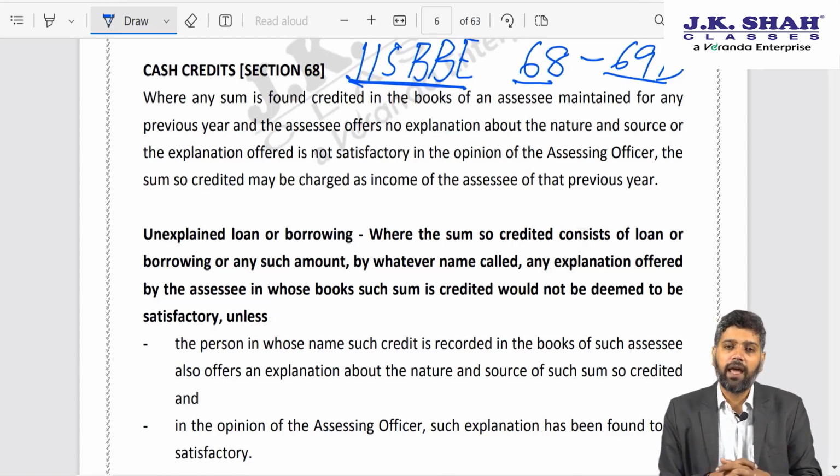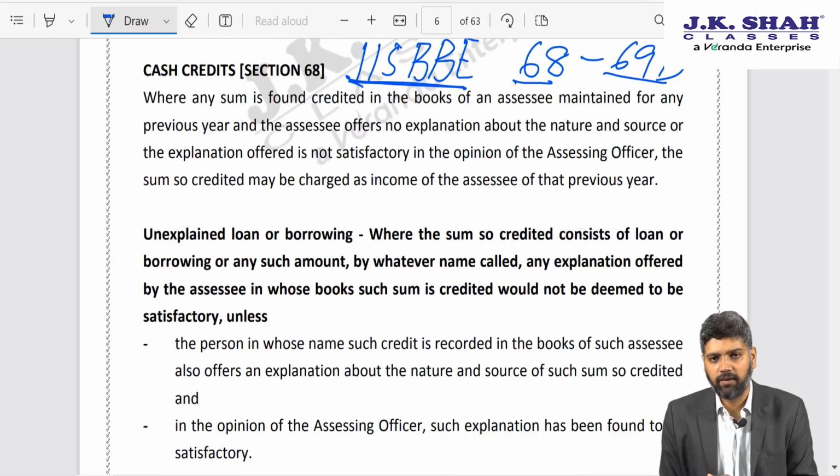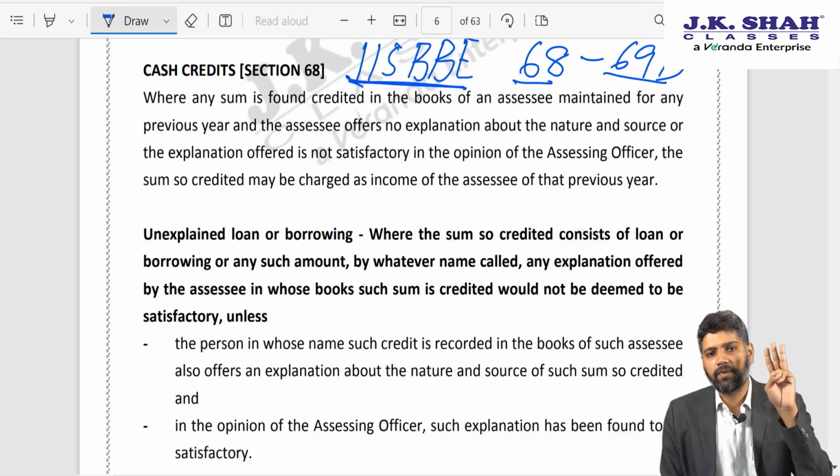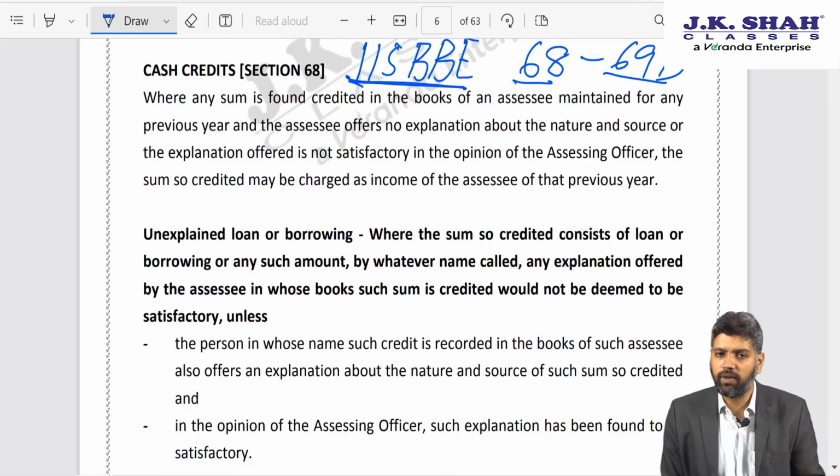Basically, if you receive any amount during the year, if there is a credit in your books of accounts of any amount, there is a receipt of any sum of money, you are required to explain three things. You are required to explain the identity of the person who has given the amount. You are required to explain his creditworthiness, and you are required to explain the genuineness of the transaction.